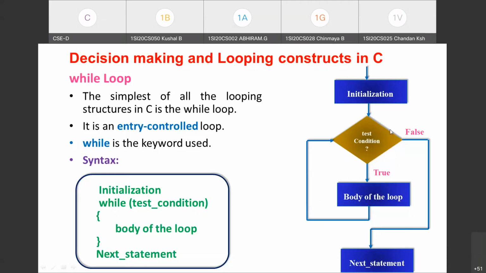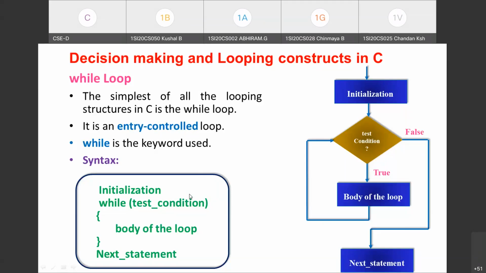Now just observe the working of this while loop construct. As I told, the initialization part is executed first to initialize the loop control variable. The loop control variable means the variable which you are using in the test condition part. That is called the loop control variable.